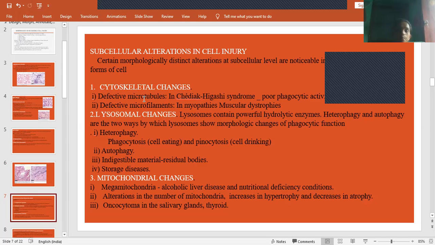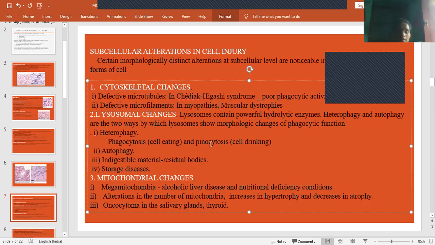So these will be damaged. That means defective microtubules in Chediak-Higashi syndrome lead to poor phagocytic activity, and defective microfilaments in myopathies and muscular dystrophies. So these are the examples.